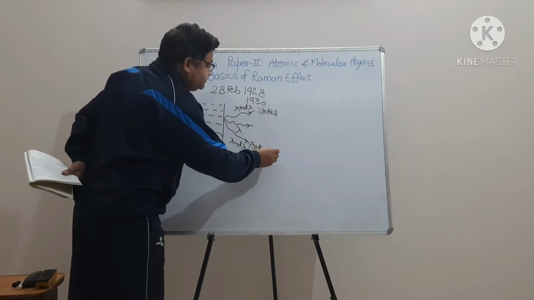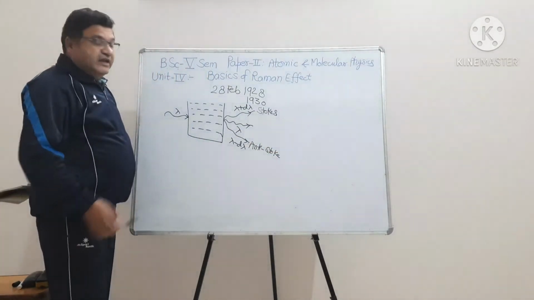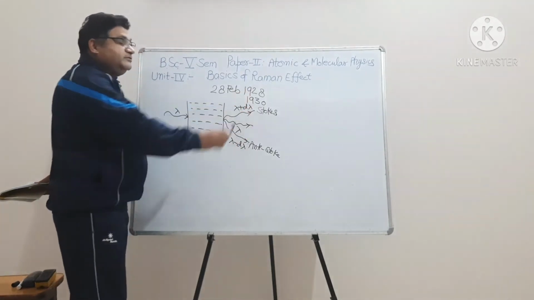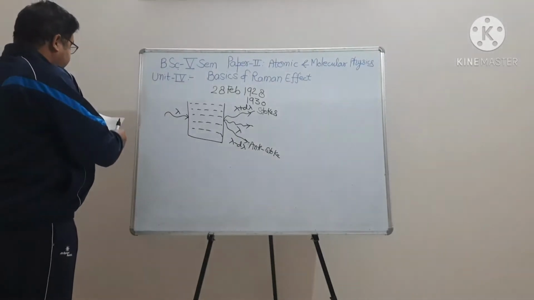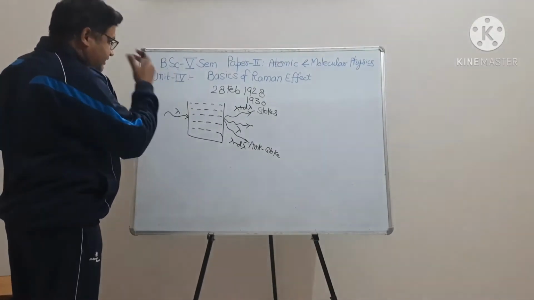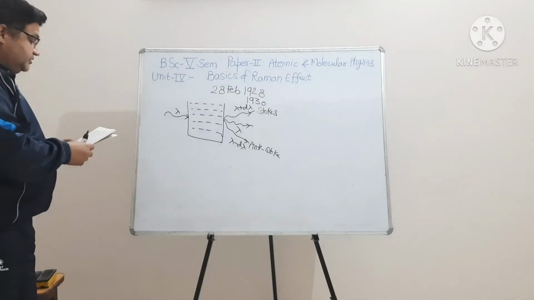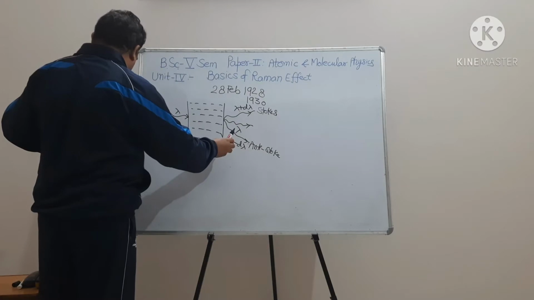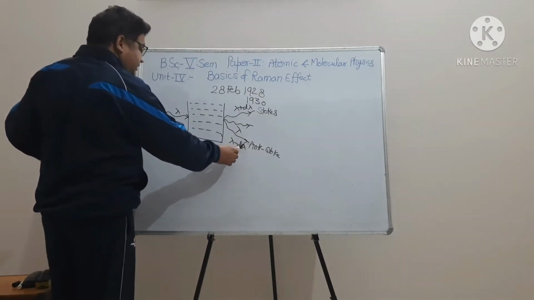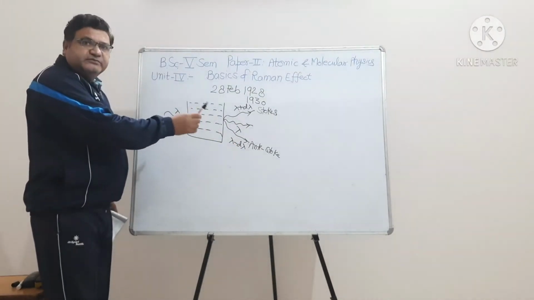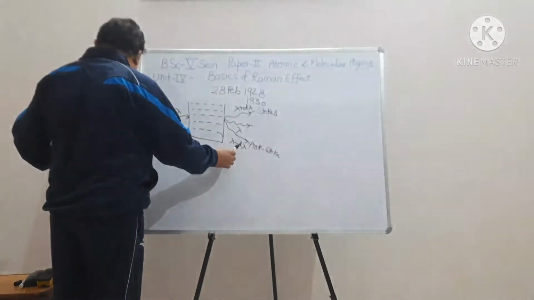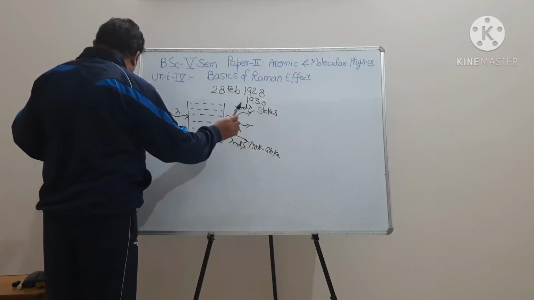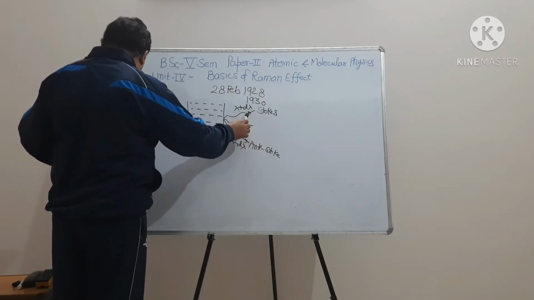Wavelength and frequency are reciprocal to each other, so shorter wavelength means high frequency. The anti-Stokes line has a shorter wavelength and higher frequency.